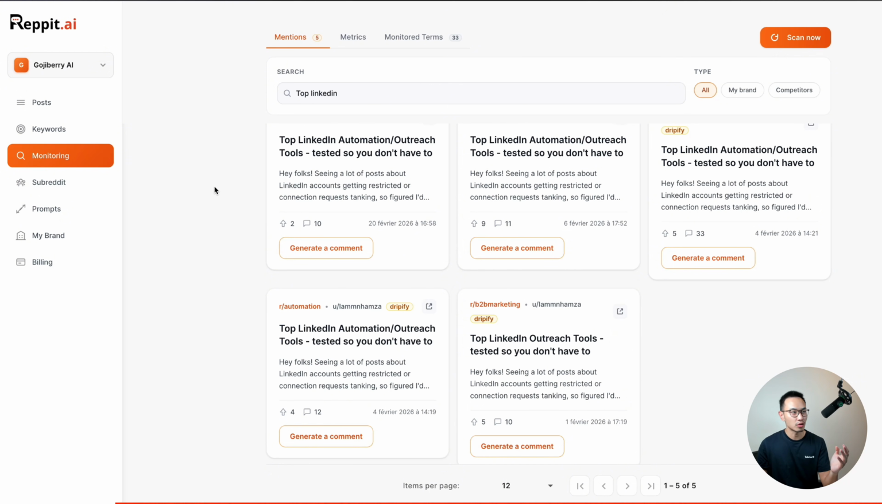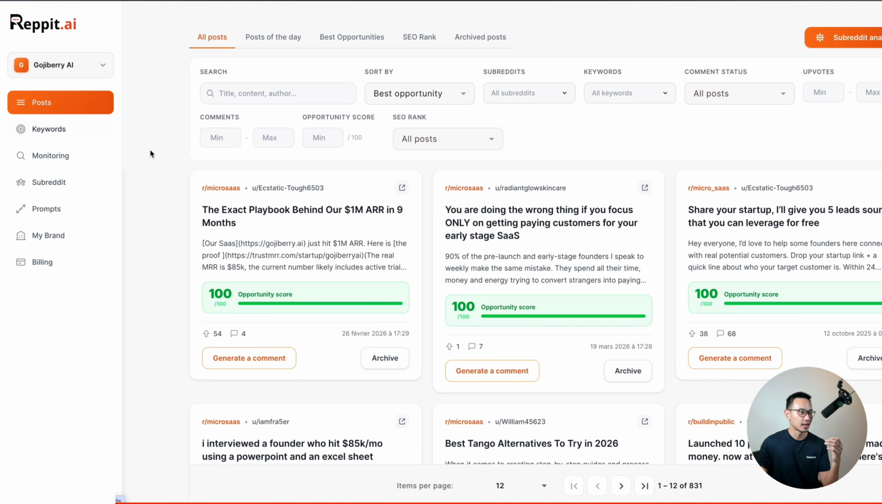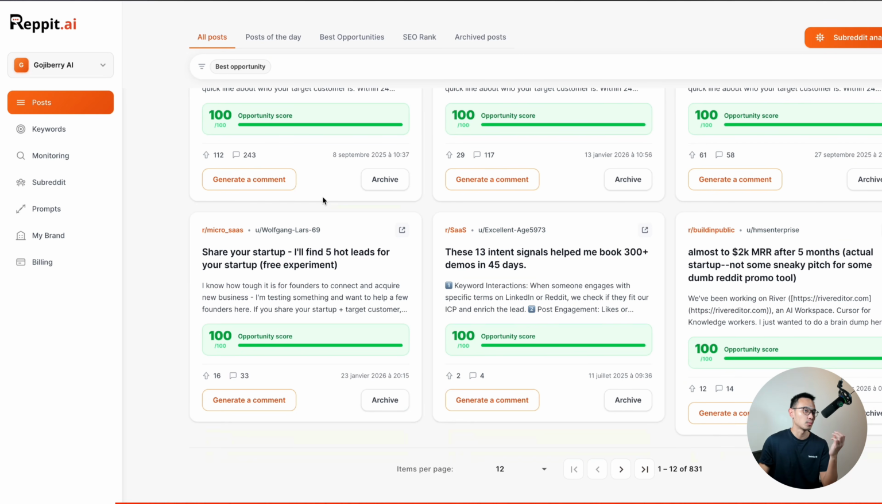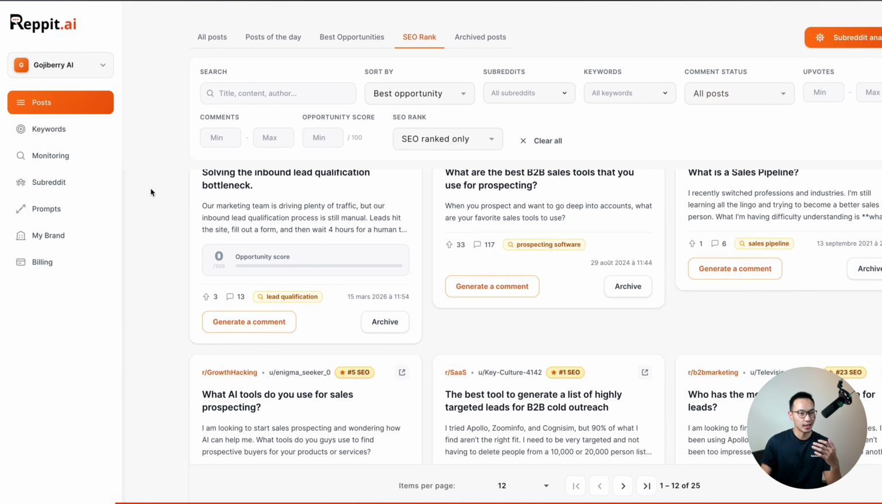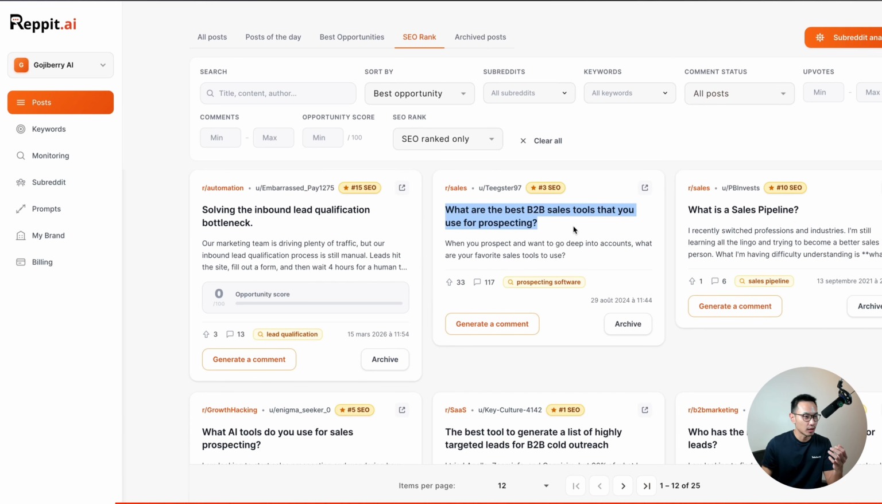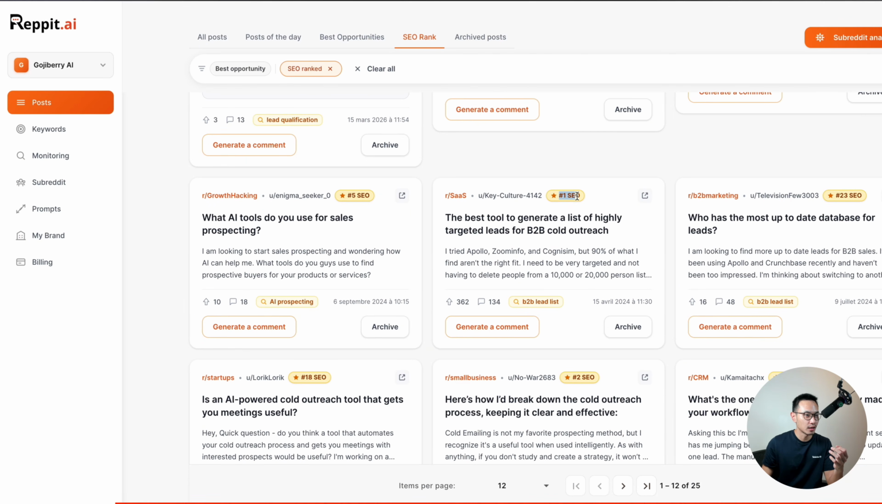Now we have a lot of other features on Reppit AI, not only with brand mention, like we have some post analysis about your own features. We can detect the best opportunities for you for where you can comment and get some relevant leads as well. We can also detect relevant Reddit SEO posts that rank well on Google and that brings organic traffic. For example, this post that rank top 3 on prospecting software. We have this top 1 keywords B2B lead list with this post that rank at the top.